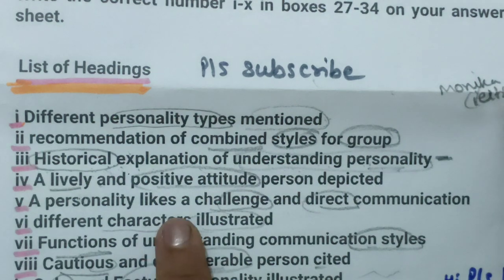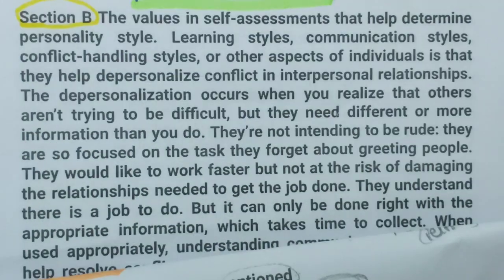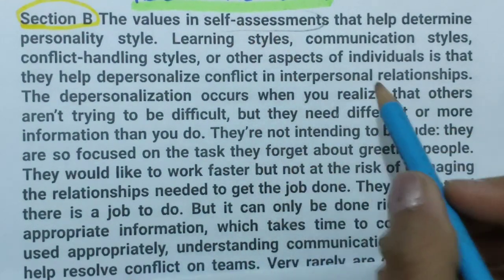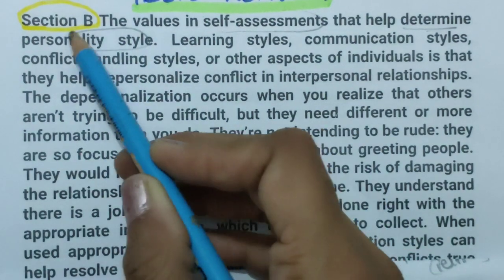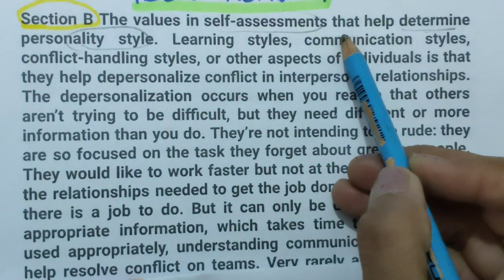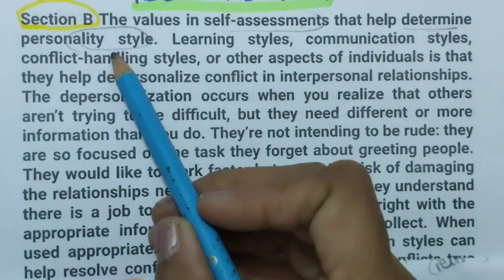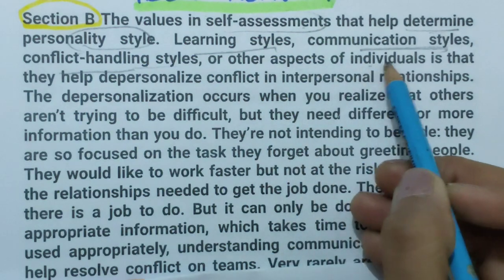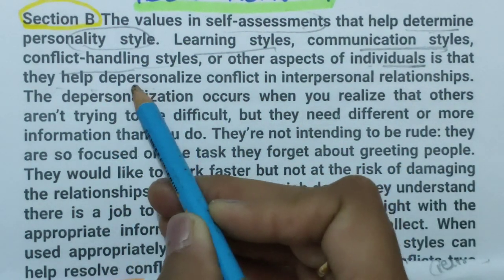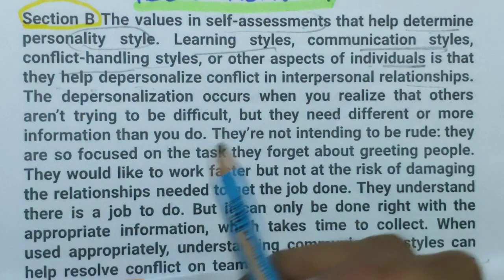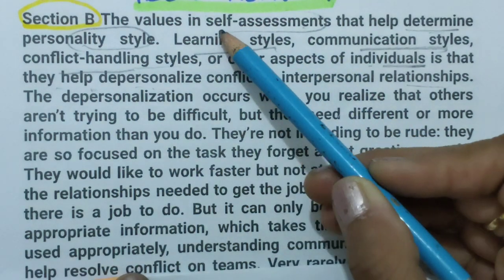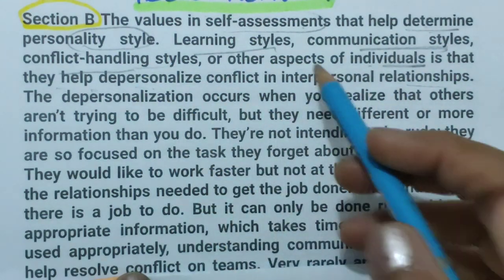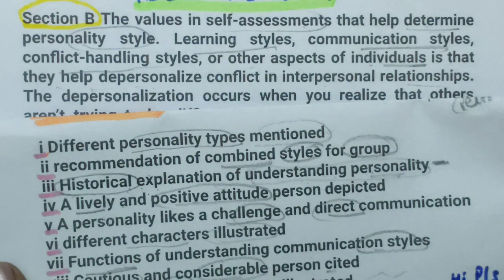And let's read section number B, meaning paragraph B. So this is paragraph B. The values in self-assessment tools and assessments that help determine personality style, learning style, communication style, conflict handling style, and other aspects of individuals, that they help depersonalize conflict in interpersonal relationships. So here they have given the values that help in developing these personality styles. Some styles are given, so let's read all the options.